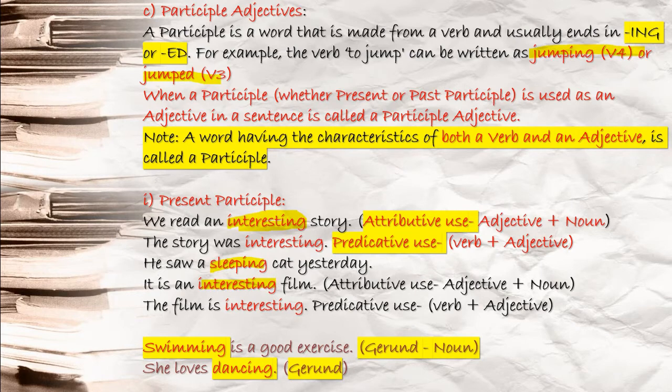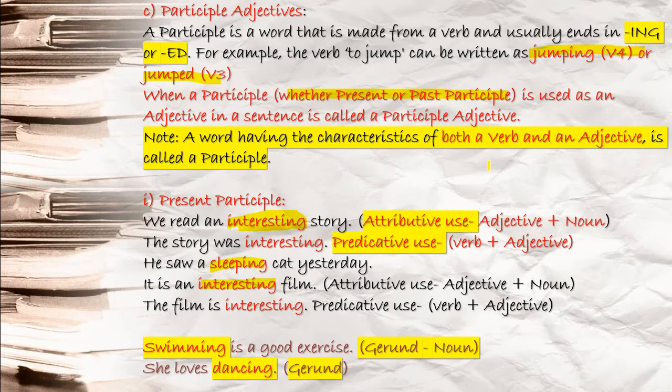When a participle, whether present participle or past participle, is used as an adjective in a sentence, it is called a participle adjective. Whenever you use your present participle or past participle as an adjective in a sentence, they are called participle adjectives. So you see here, present participle is V1 plus ing form, past participle is V3 form.